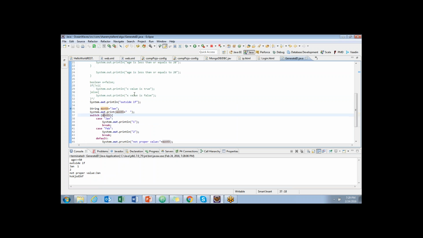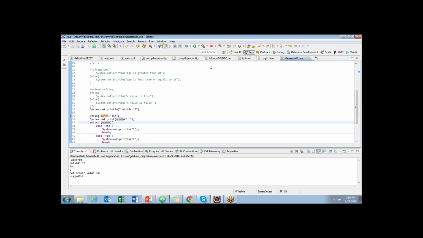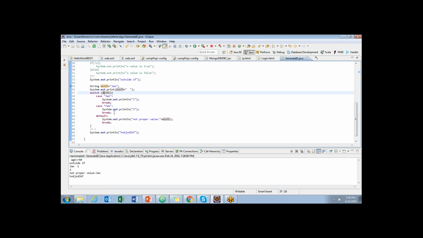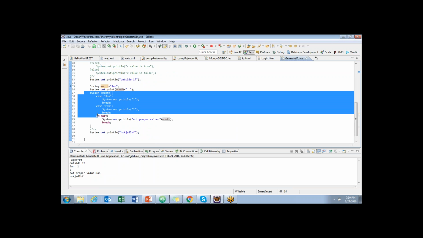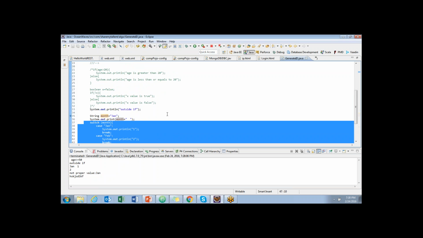Let me just show you in debug mode for this, then I will make it much more understandable. The computation time for an if else statement and switch: switch would be much faster when we handle both of them for the same thing.